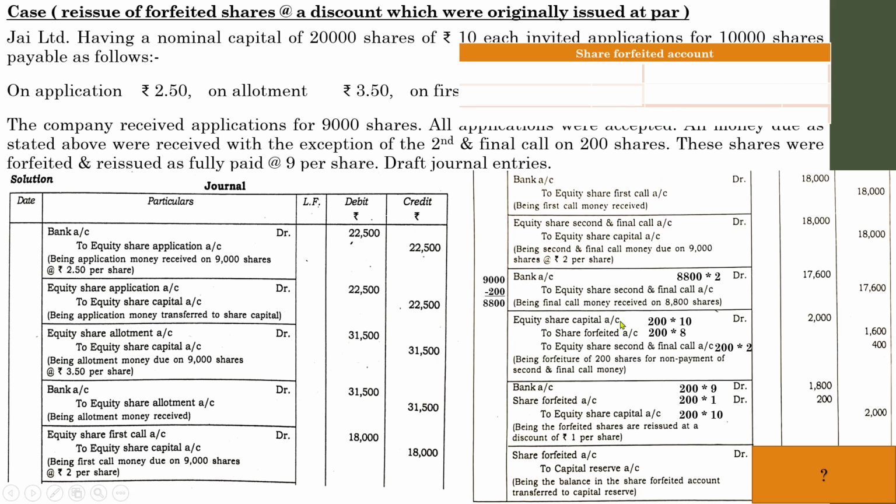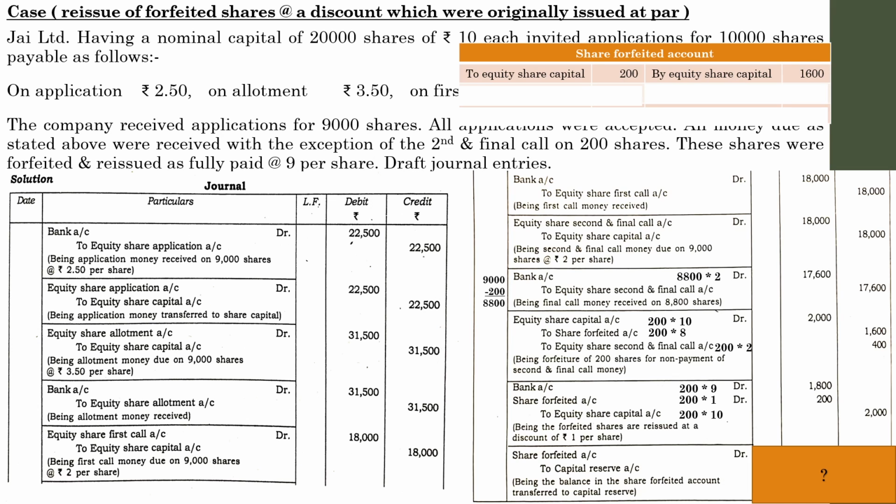And so first of all, point out the details that have to be shown in the account. On this side there will be no amounts with regard to share forfeiture, only these two entries. See, first one, to share forfeiture account. So in the share forfeiture account it will be by equity share capital 1600. Here there is a share forfeiture account debited to equity share capital rupees 200. There are no further amounts, and from the initial glance itself you can understand that there is a difference of a certain amount that has to be definitely transferred to the capital reserve.